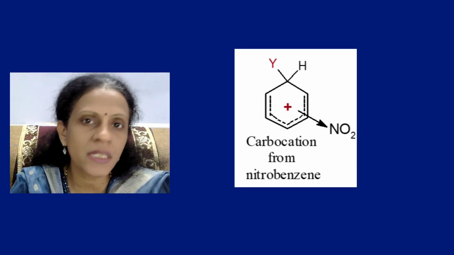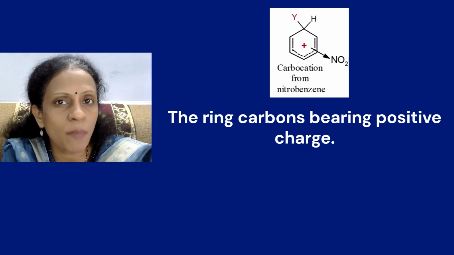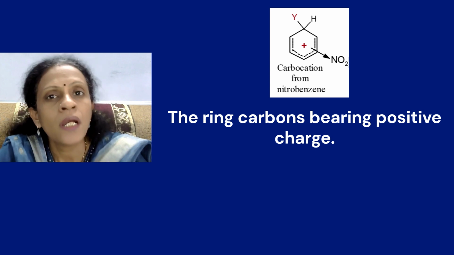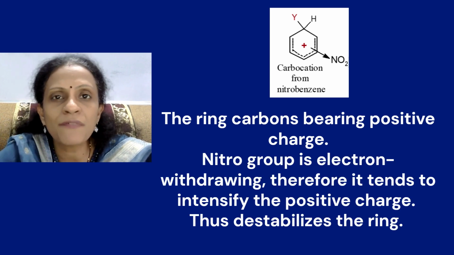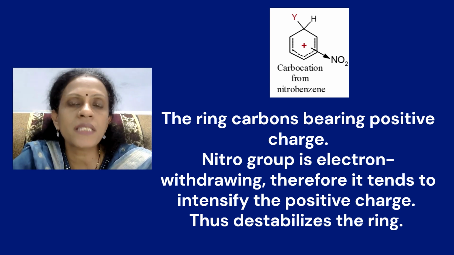This is the resulting carbocation structure in case of nitrobenzene. The ring carbons of this aromatic ring system are already bearing positive charge due to the formation of the carbocation. Further, due to the presence of the electron withdrawing nitro group, the positive charge will be intensified on the ring carbon atom. This causes destabilization of the resulting carbocation in case of nitrobenzene. As toluene gives a highly stable carbocation in the rate determining step, once the carbocation forms, immediately it will undergo deprotonation and give the corresponding substituted product.